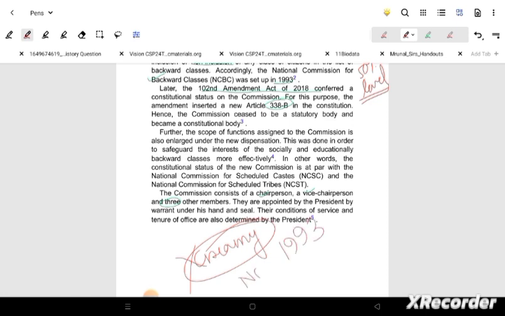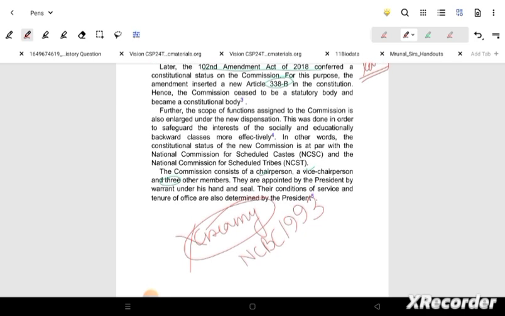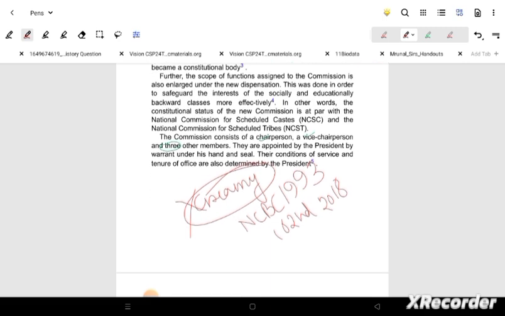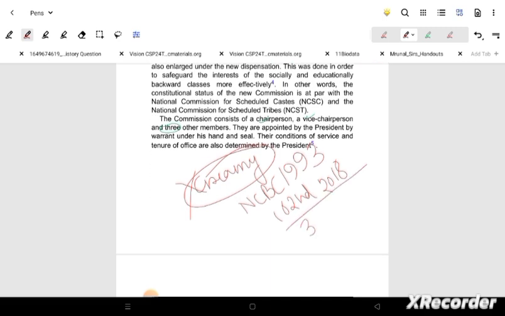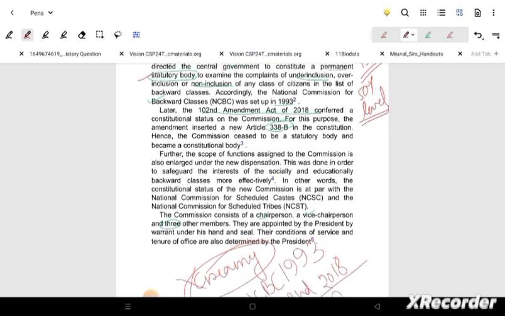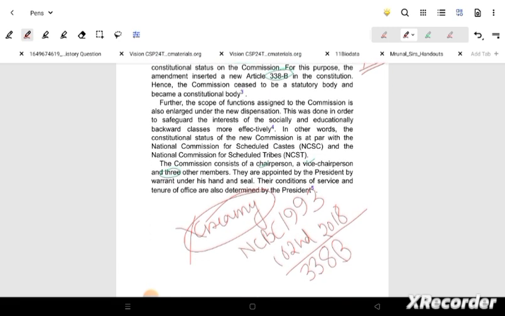And then the formation, 338B is the article which the 102nd Amendment Act of 2018 has formed. Okay, previously, what happened here in NCBC of 1993 was including this OBC, but from the 102nd Amendment Act of 2018, 338B has formed for the OBCs as a different commission.